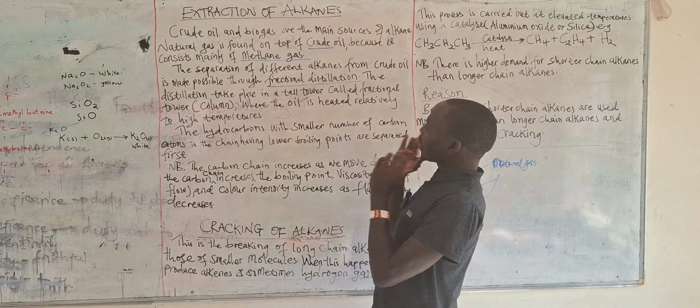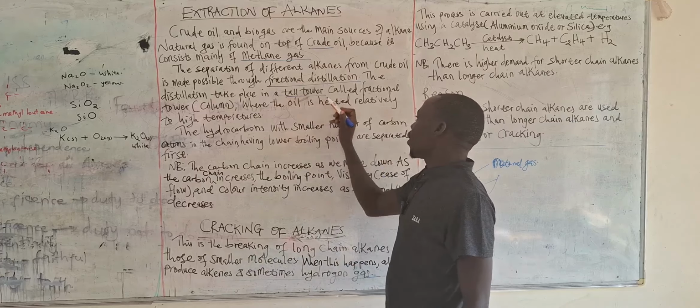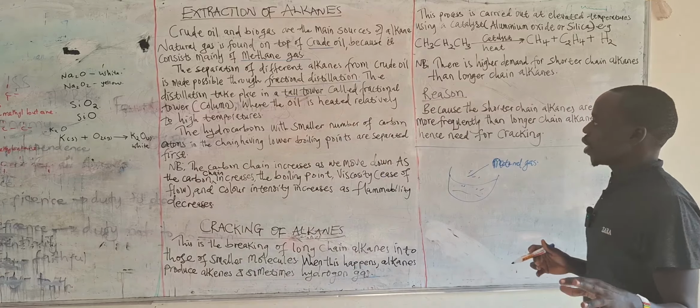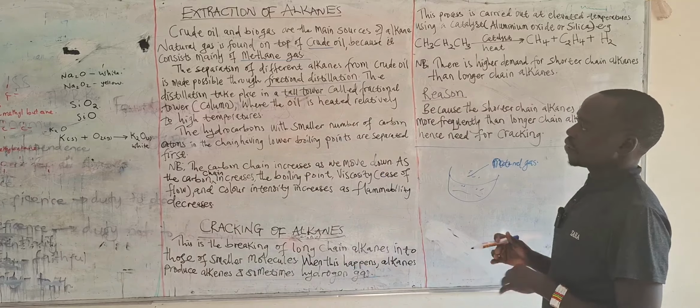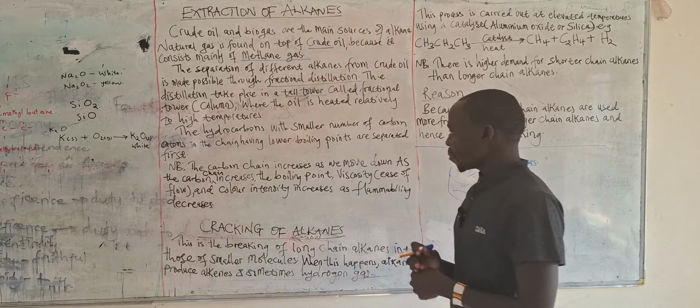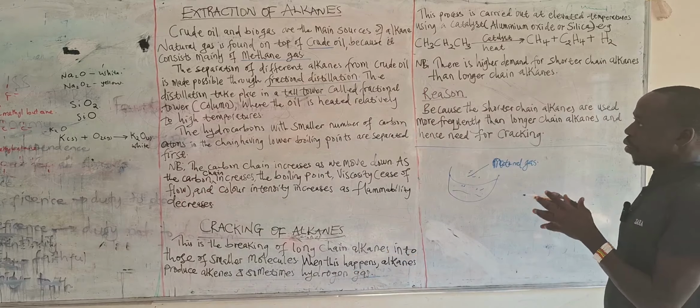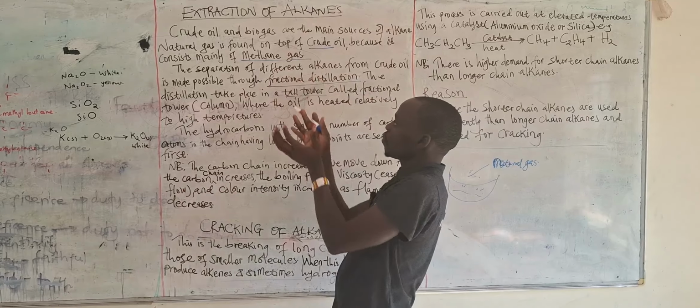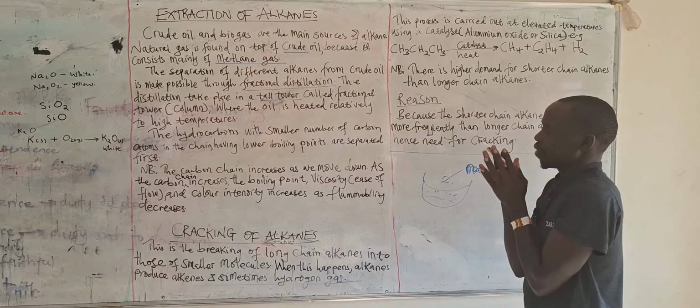So this distillation takes place in a very tall tower, and we call that a fractional column, or sometimes a fractional tower. It is where you can subject your crude oil and get the different fractions.